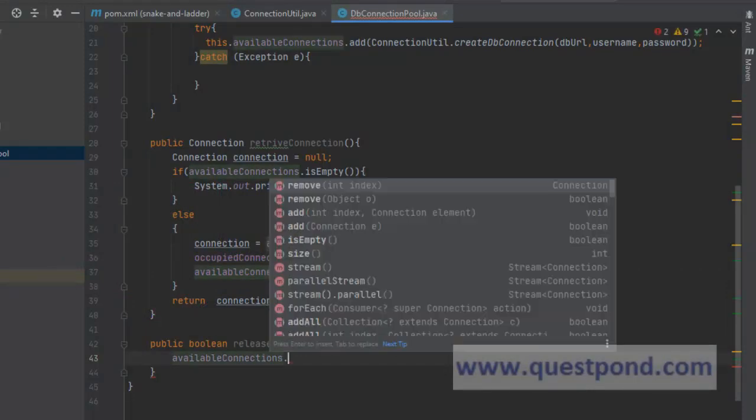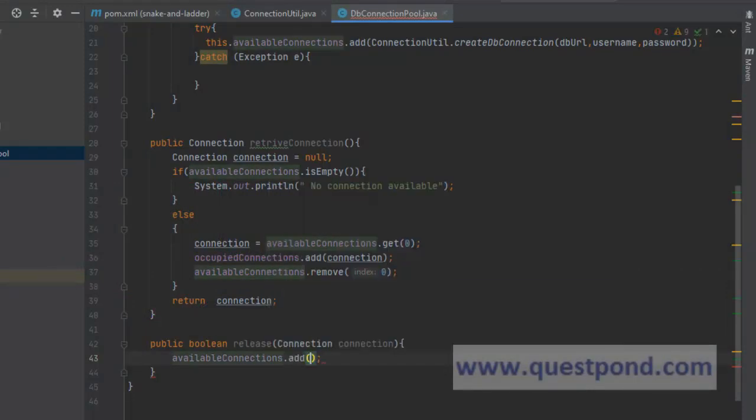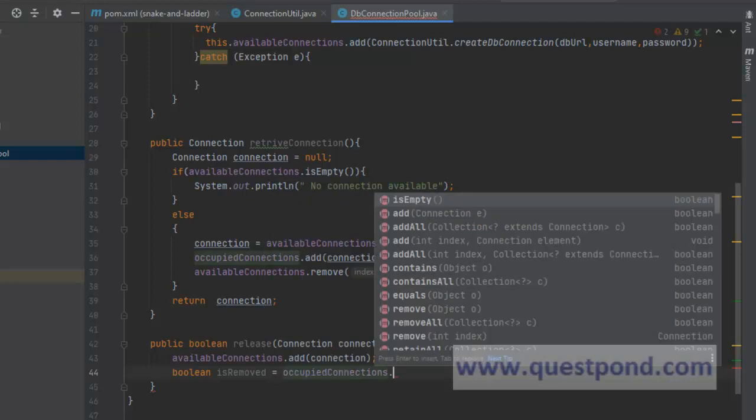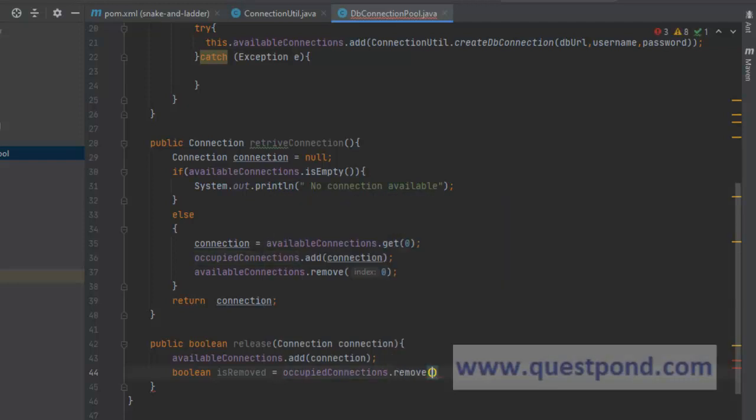Available connection dot add connection object, and again Boolean is removed equals, we can say occupied connection dot remove. Remove can also take an object, so we will pass the connection object, and then finally